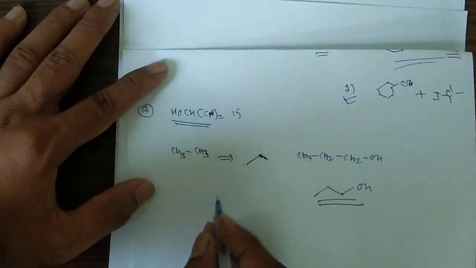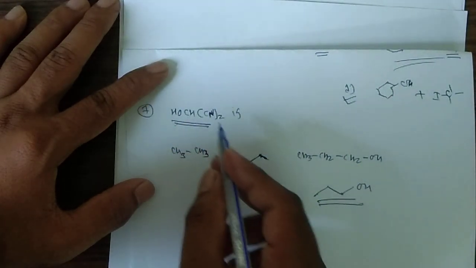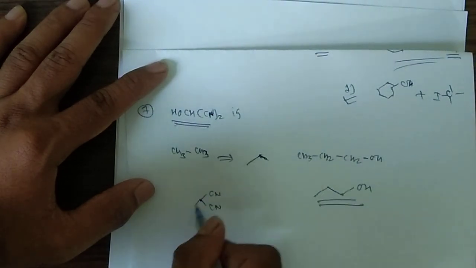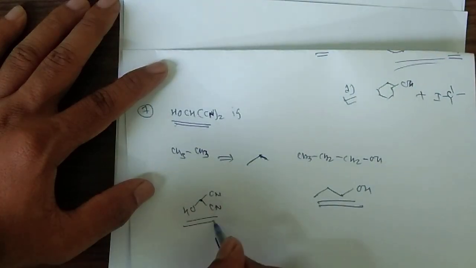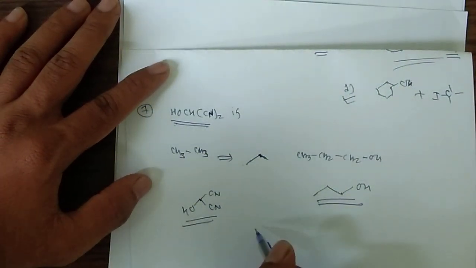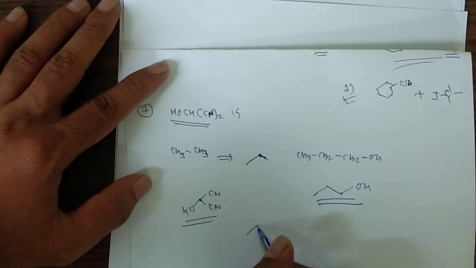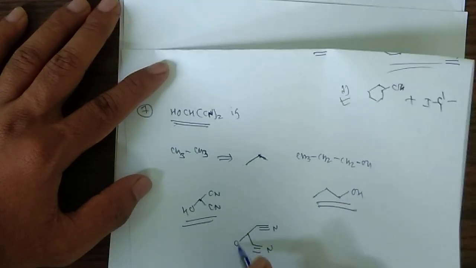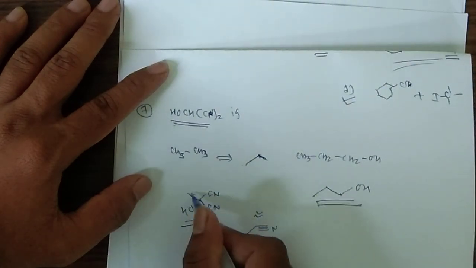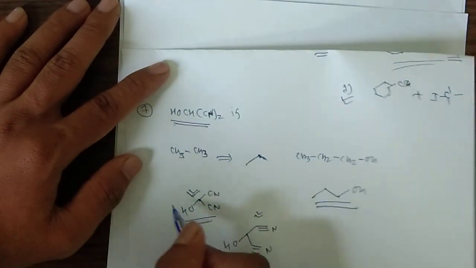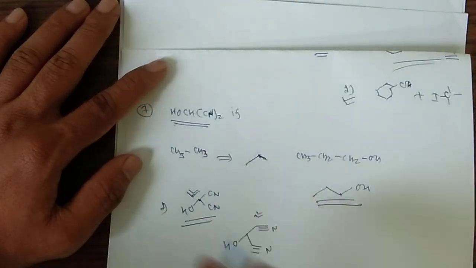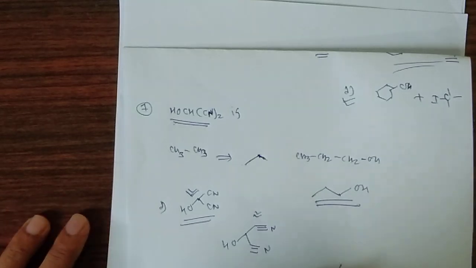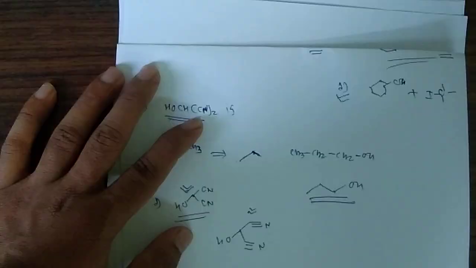Here there is a central carbon, with two CN groups and one OH group. Another way we can draw the bond line formula is like this. These both are correct, but in the options this one is given. So this is the correct option. The other is also correct, but it is not given in the options. Now the next question.